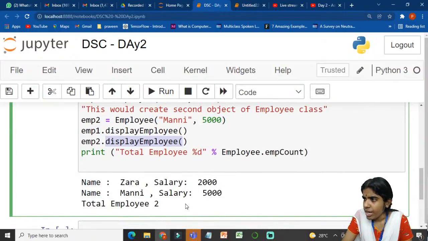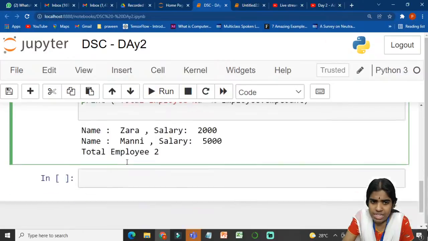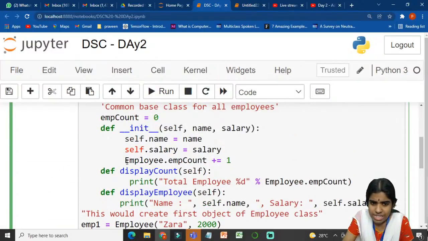You are clear with this program? Percentage is the format specifier. Is that clear? Init. I am initializing this class function. Whenever I want to define a function of this class, I can use this init function. It is a user defined function. The def keyword is used for defining a user defined function. Am I making sense? You are clear with this example, whatever I have explained? Yes, employee is a class and emp1 is an object. Yes. emp1 and emp2 are different objects.